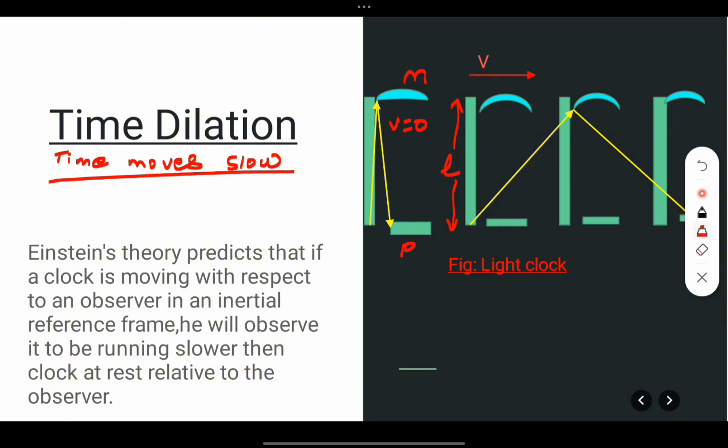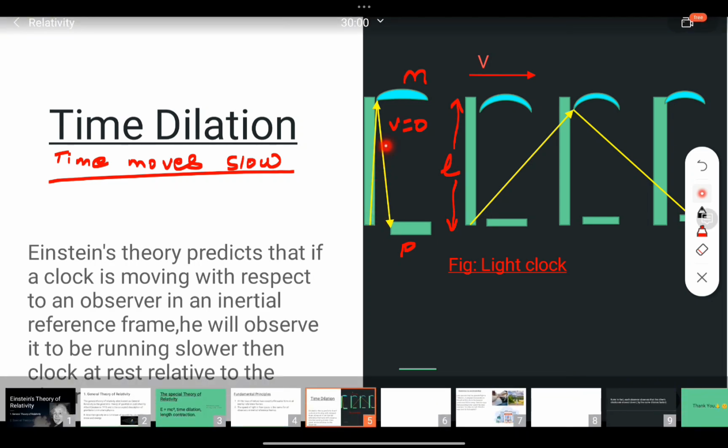Now you can see what is happening in this light clock. A flash of light is emitted from here, strikes this mirror, and gets reflected back to the detector. The photo detector detects the light and makes a ticking sound.